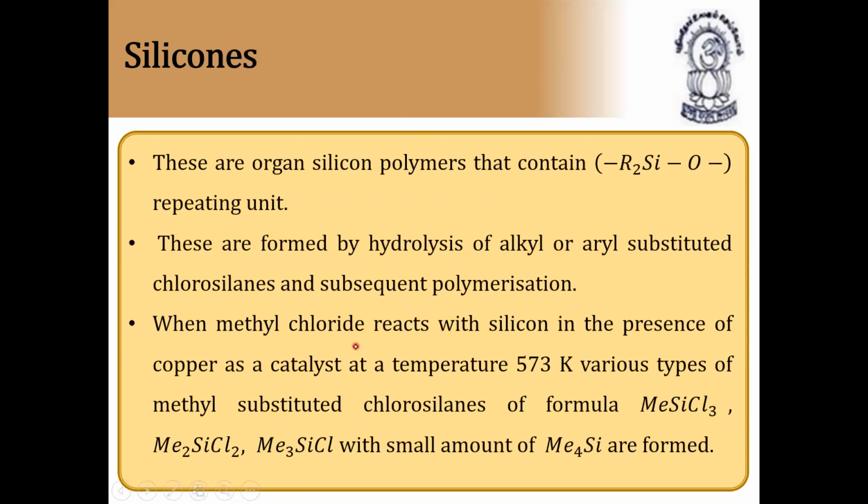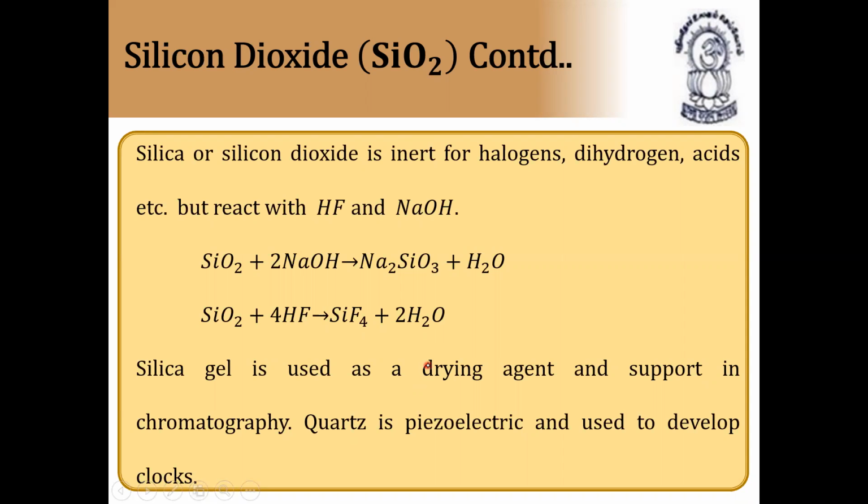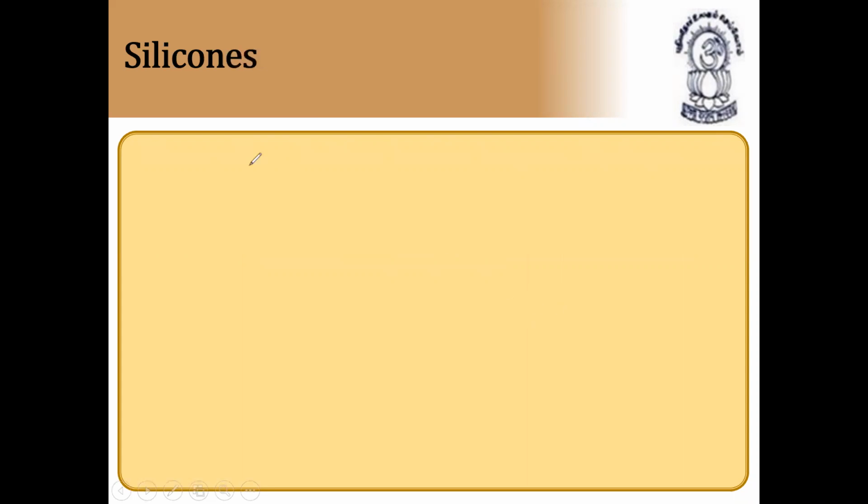Next, silicones. First, this is about silicon dioxide. I'll add some more points to silicon dioxide. Silicon dioxide is also called sand, and it is commonly known as silica. 95% of the Earth's crust is made up of silica. Here are some important points about silicon dioxide.